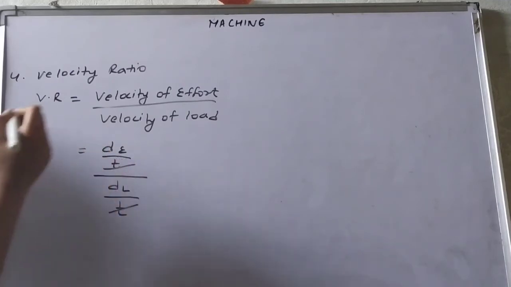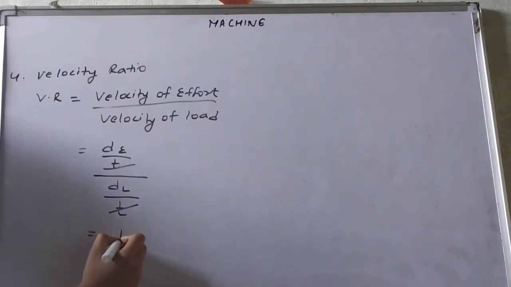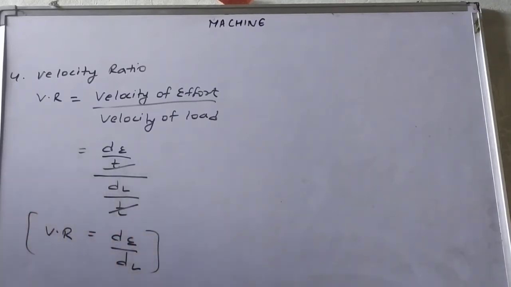So time by time will be cancelled, and the formula comes out to be dE upon dL. This formula you have to use in the numericals also. So velocity ratio is the ratio of displacement on the effort side to the displacement on the load side.